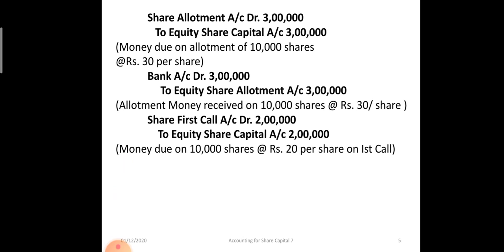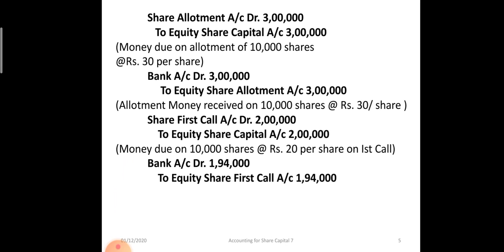Now see, on 300 shares held by S, rupees 20 is not received. So 300 into 20, 6,000 rupees is not received. There are two methods of recording that, one by opening a calls in arrear account and one by deducting the amount. We are deducting that. Okay, so bank account debit 2 lakh minus 6,000, 1 lakh 94,000 rupees, to equity share first call 1 lakh 94,000 rupees. On 300 shares 20 rupees is not received, so 6,000 is deducted from 2 lakh.